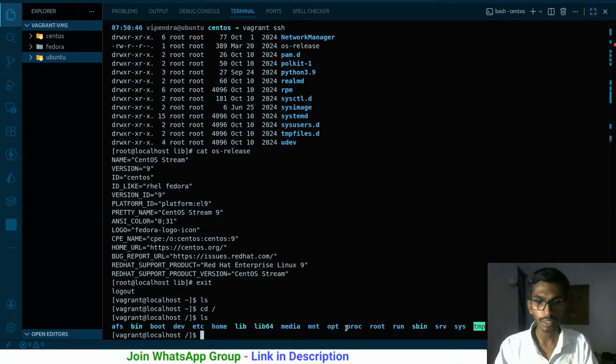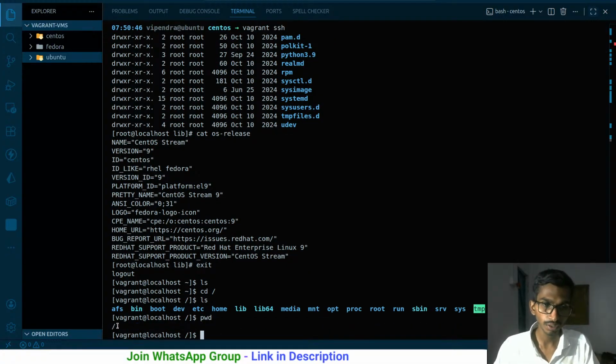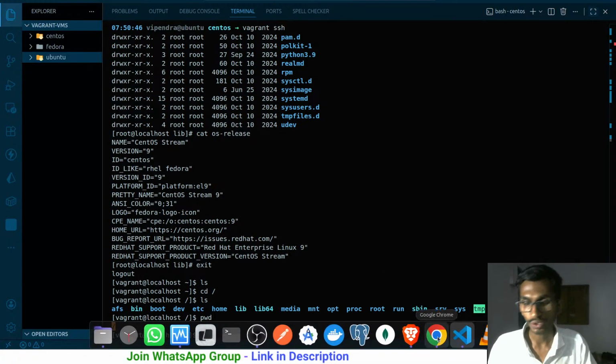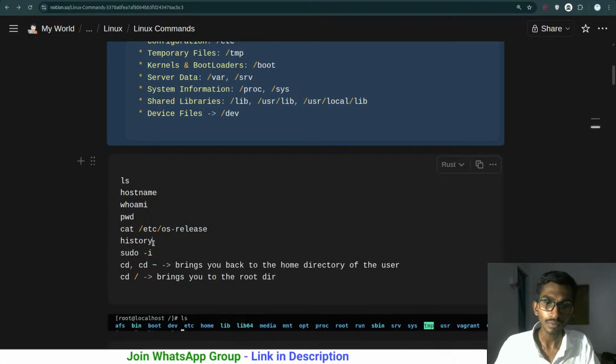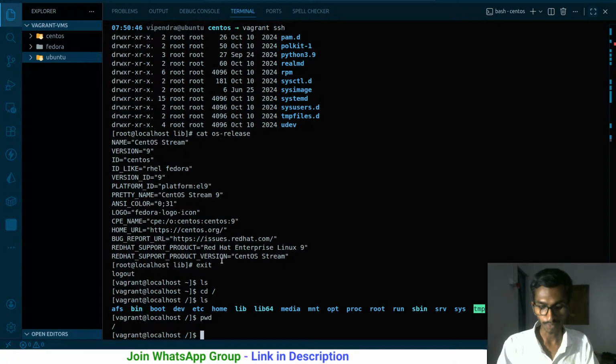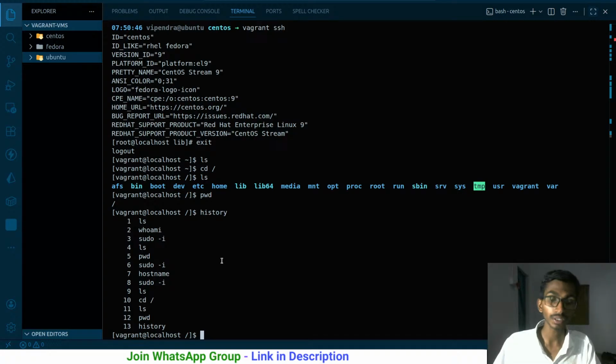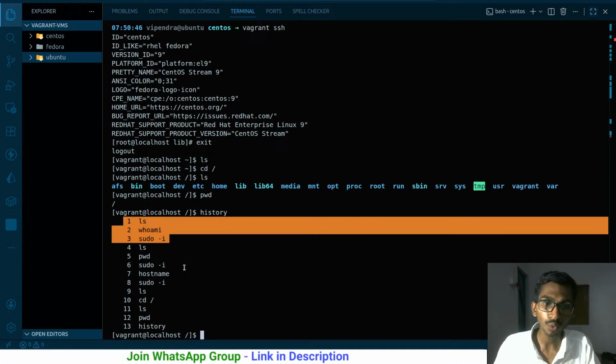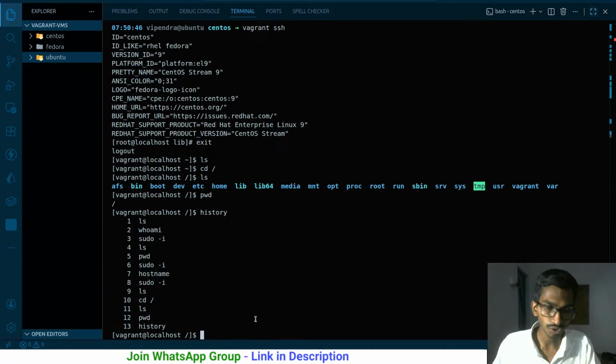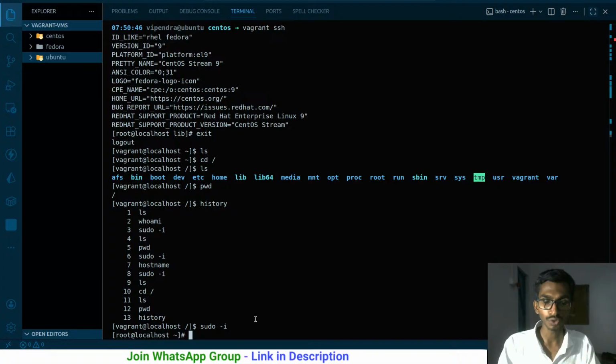Here I'm inside the root directory, present working directory. You can just simply see / that simply means root directory. Okay, we have gone through this. History, using history you can just simply know the history of all the commands that you have written. Keep in mind the history for the vagrant user, that simply means normal user, and history for the root user.